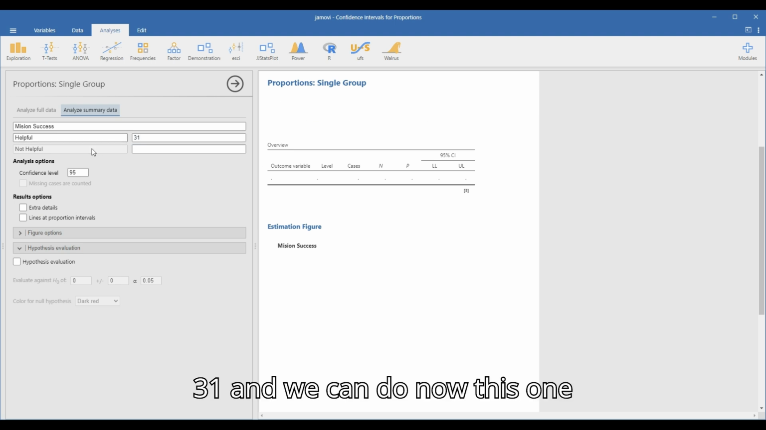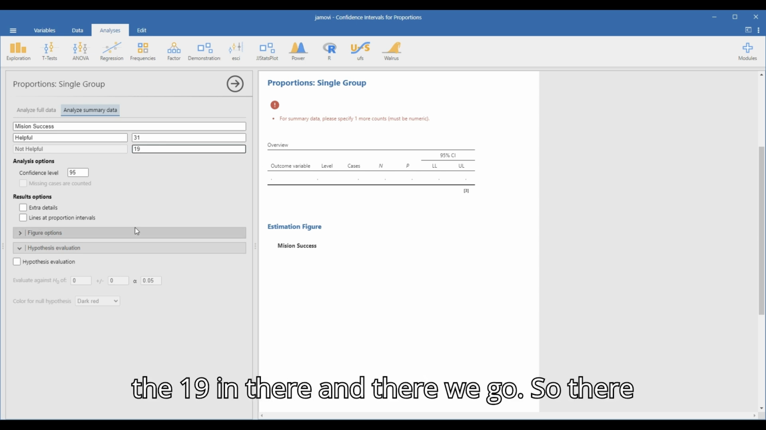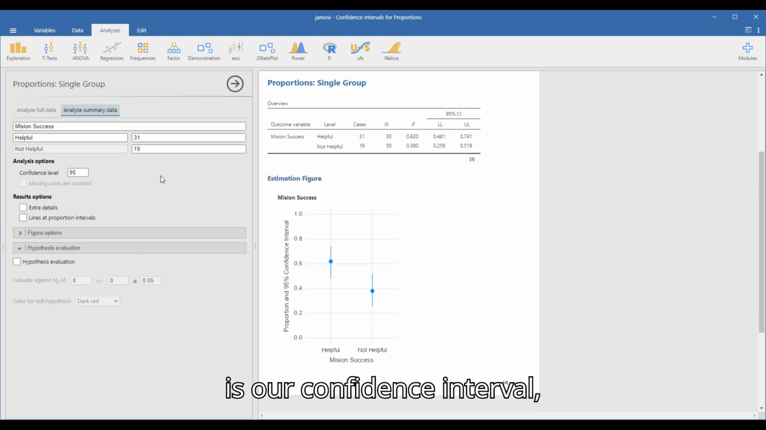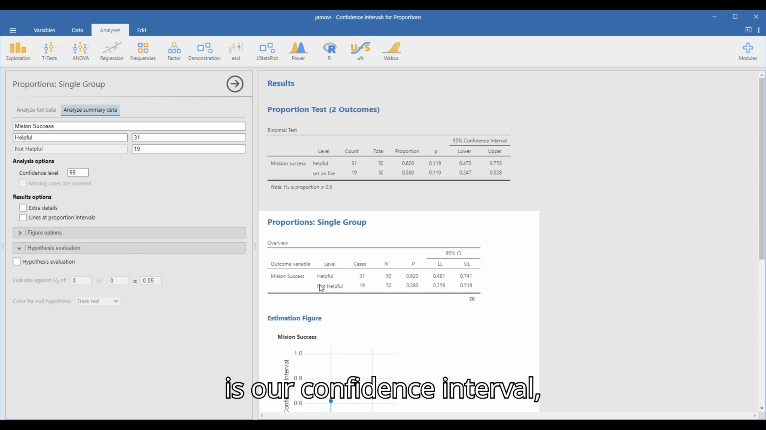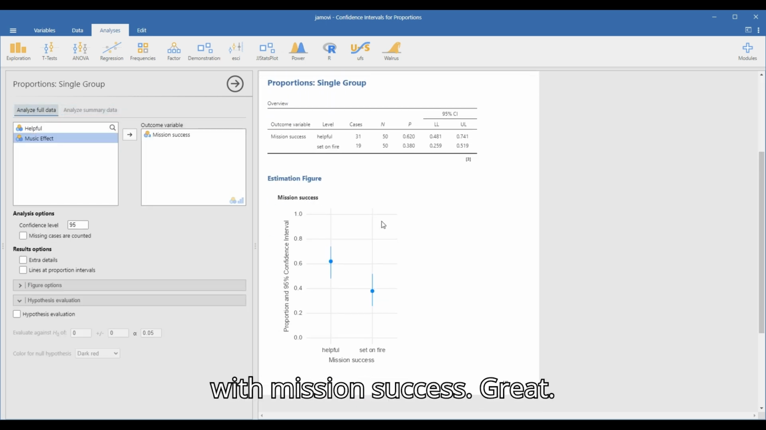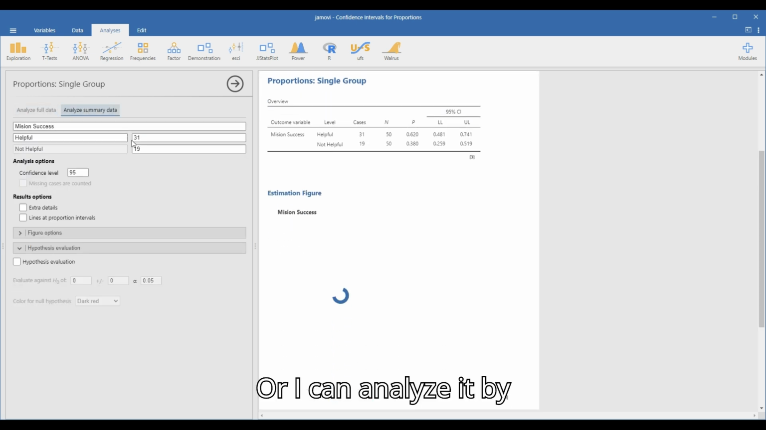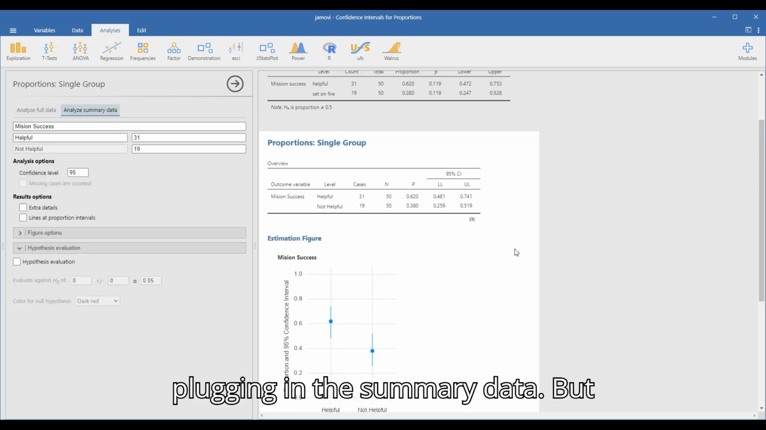All right, so let me go back to my 31, and we can do, now this one's set to not helpful. We're going to put the 19 in there, and there we go. So there is our confidence interval, right? So I can either analyze data with mission success, right? Or I can analyze it by plugging in the summary data.